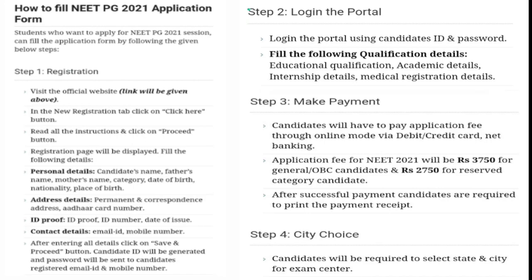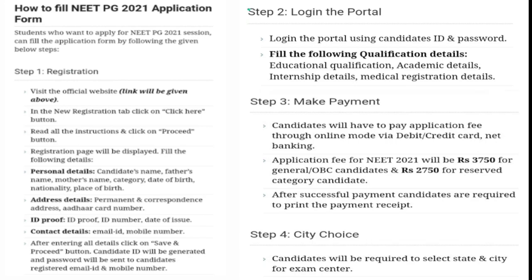For ID proof, you can carry your Aadhaar card and date of issue. Those details they will be asking. Contact details: email ID, mobile number, I have already mentioned. After entering all the details, click save and proceed. Candidate ID will be generated.